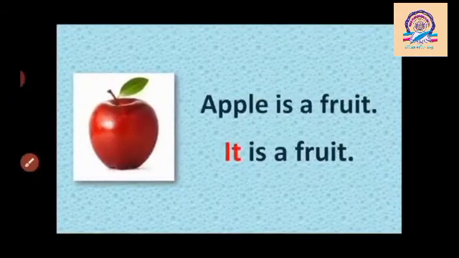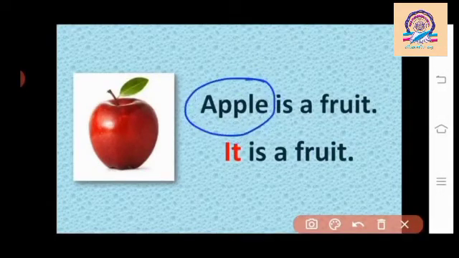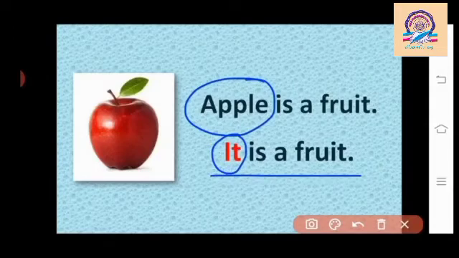Now next, apple is a fruit. In this sentence, apple is a noun of thing. We will use pronoun it in place of noun. Now it's called it is a fruit. How to speak, student? It is a fruit.